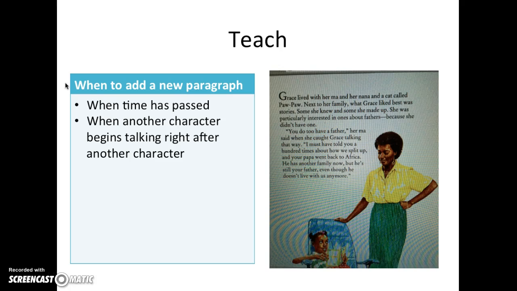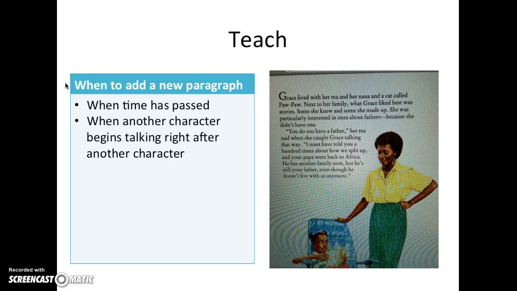So I've added a couple pages from the book Boundless Grace that we're going to look at because I want us to notice how the author uses paragraphing in her story. So let's just take a look at this page from Boundless Grace.